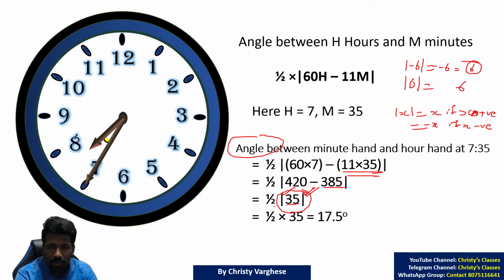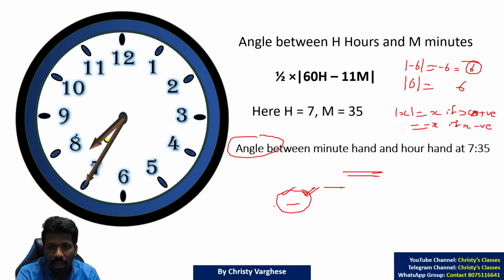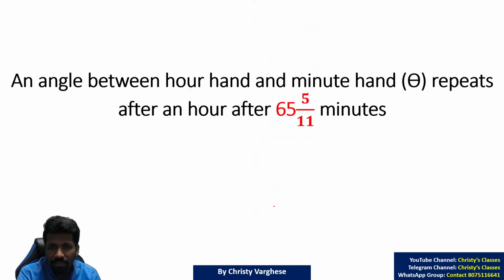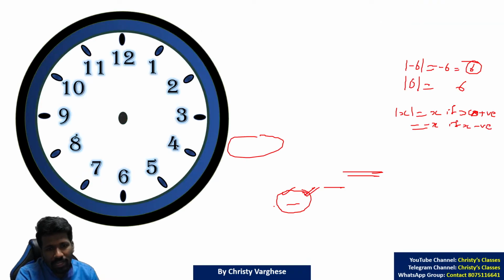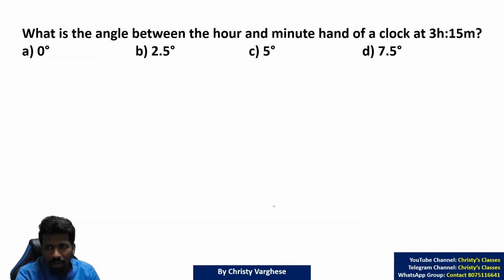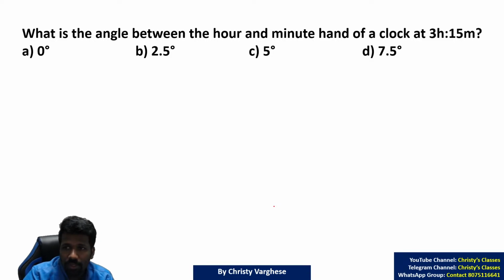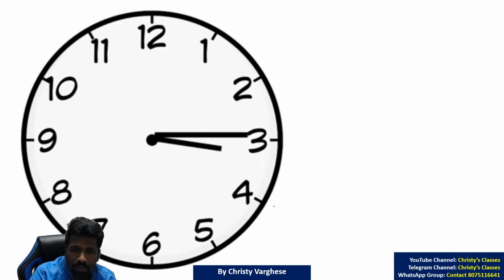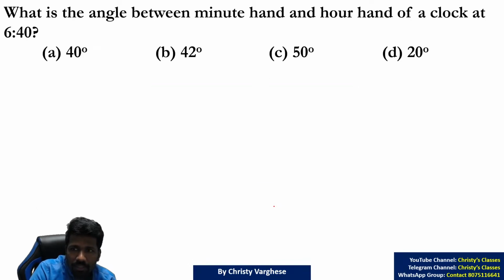All of you are clear about this formula? Please respond. Half into 60h minus 11m. Is it completely clear? There are other ways of doing this question also, but this formula is the easy way, or this is easy for all questions where the angle between the hour hand and minute hand is needed. So try one more question super fast. Try this question. 6:40. A little more time consuming.